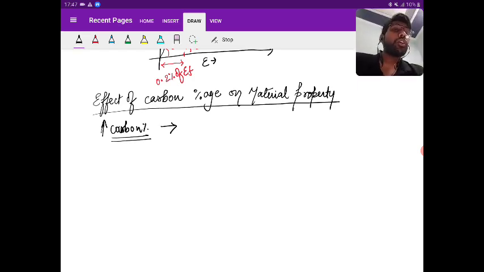The voids will be filled with the carbon. Yes, in the steel, the voids will fill with the carbon. Suppose I'm taking the steel. So if the voids are filled with the carbon, what will happen? The particle will have a greater strength. Yes. So if a particle will have greater strength, it will have higher ultimate strength, higher yield strength. Yes. It will have greater resistance to friction. Yes. It will have a more wear and tear resistance. Right. So what we can write, with increase in the carbon percentage, greater will be the ultimate strength,